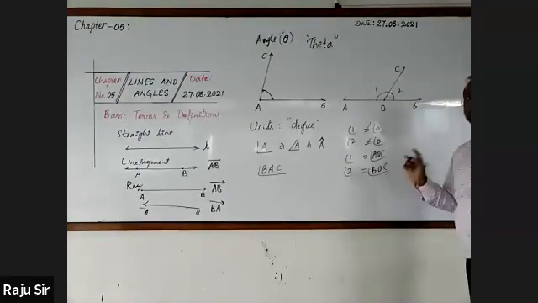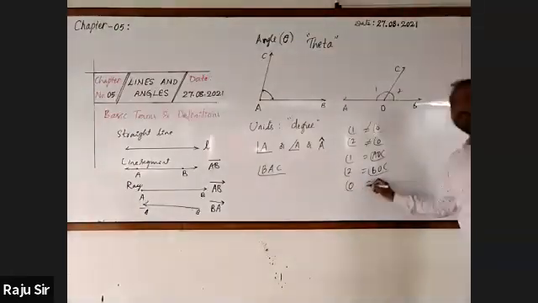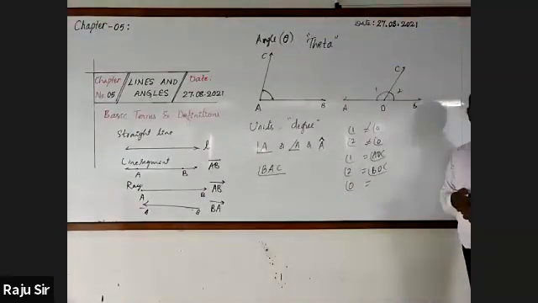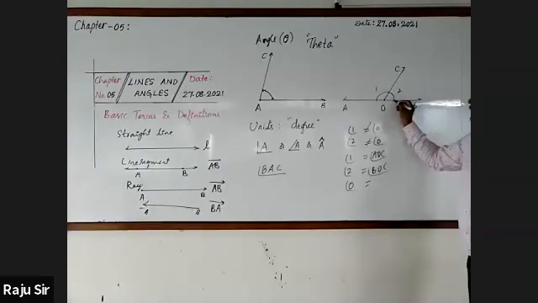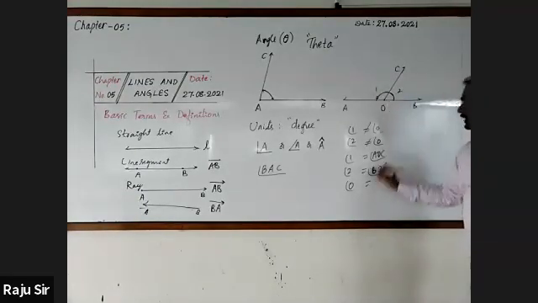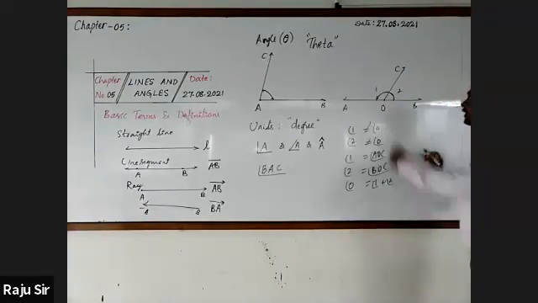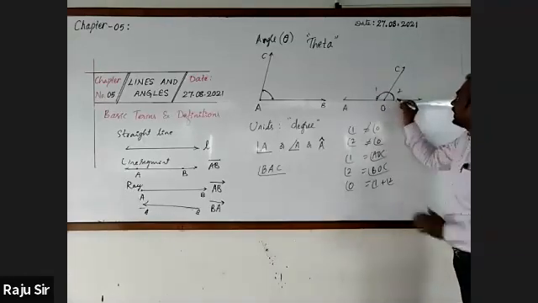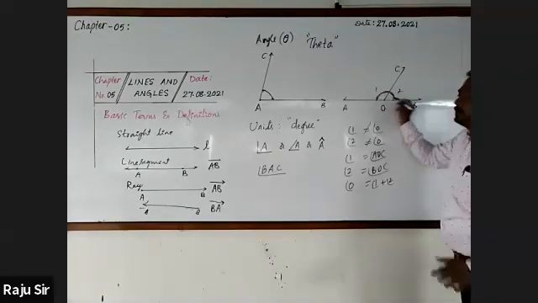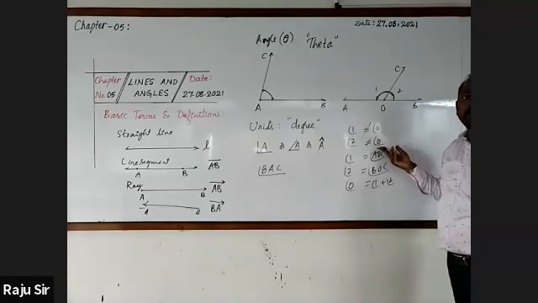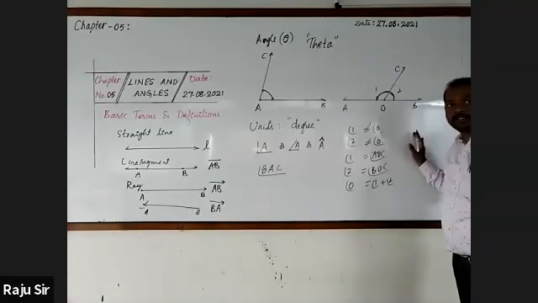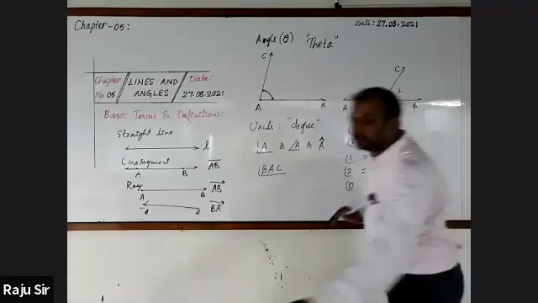Then if I write angle O, what does it represent? Both angles, with one common point. 180 degree. Angle 1 and angle 2 together, this whole angle from here to here, is equal to 180. Understood?